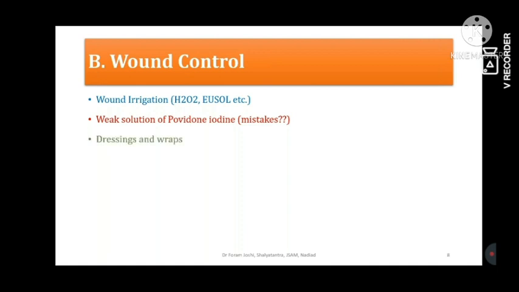Another thing: we use different types of dressings and wraps, particular to the different wounds. In venous ulcers, we use compression bandages. For diabetic foot ulcers, we use offloading support and so on. Sterile bandage is the primary need. Then pressure and so on are the requirements of the particular wound.